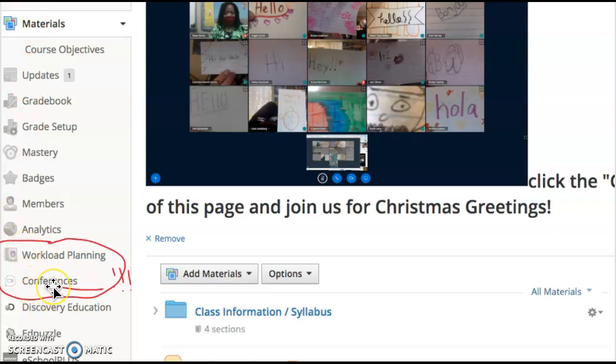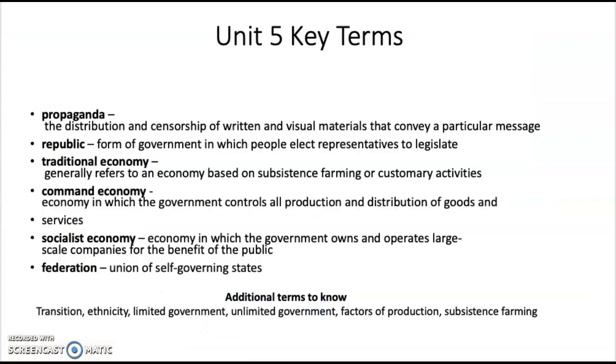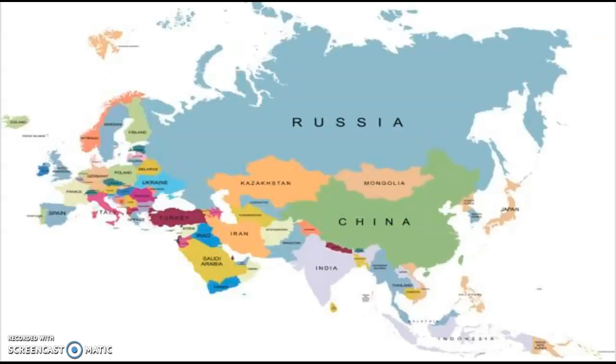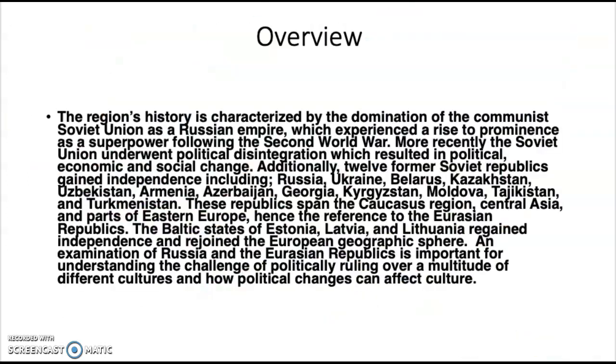Anyway, hit the conferences and join us today and you'll get access to the Class Dojo code. These are the key terms for Unit 5 and this is the geography. Okay, and then there's also a quick overview. All of these slides that I'm showing today are in the PowerPoint that's in your folder for today.